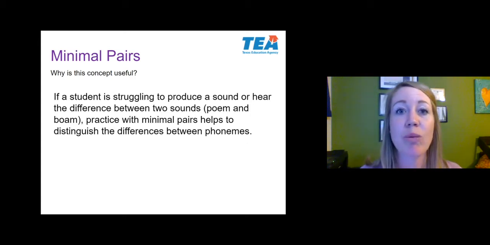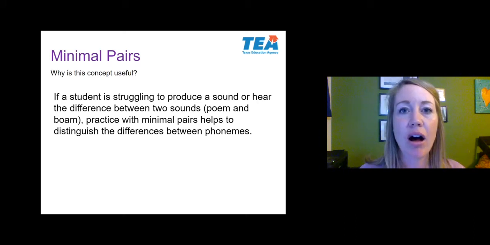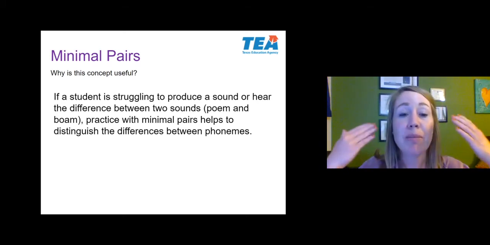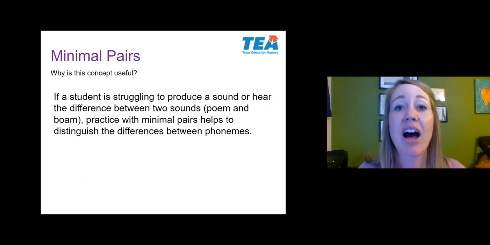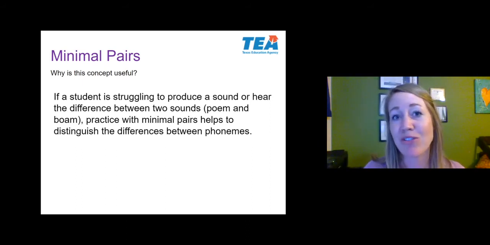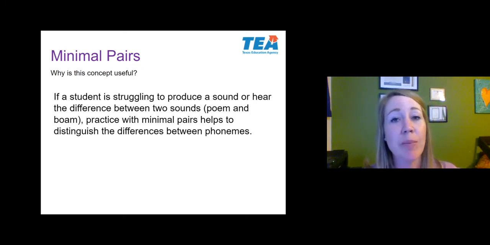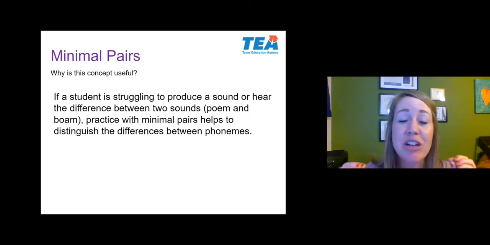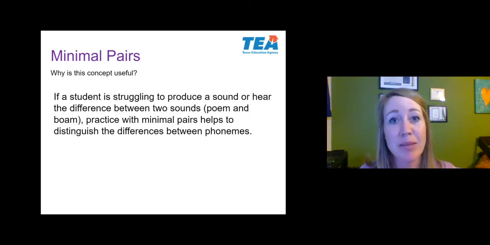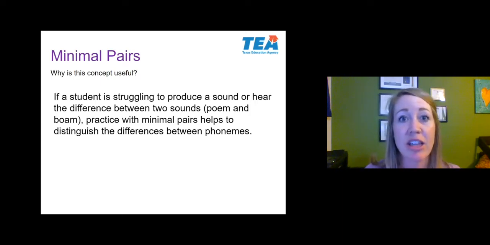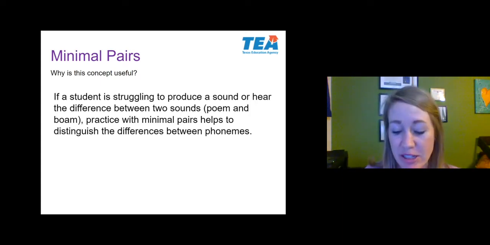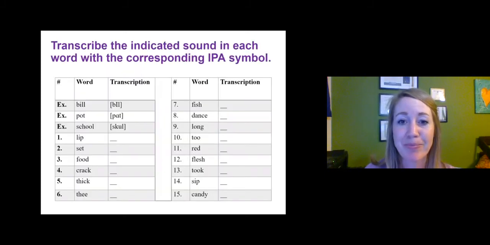So if a student is struggling with the H sound, they can go between hall, all, and that's going to help bring phonemic awareness to the existence of that consonant sound, which is very hard to hear because it's not very audible, right? So minimal pairs are useful in helping students work with and distinguish the difference between some of these sounds in English that are very similar in sounding. And it's not just English, lots of languages have sounds that are hard to distinguish when you're learning it.